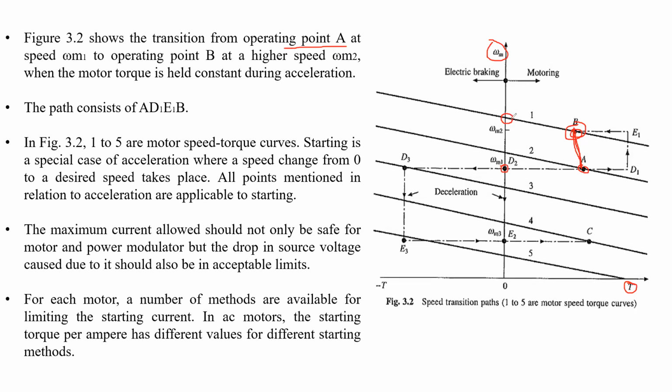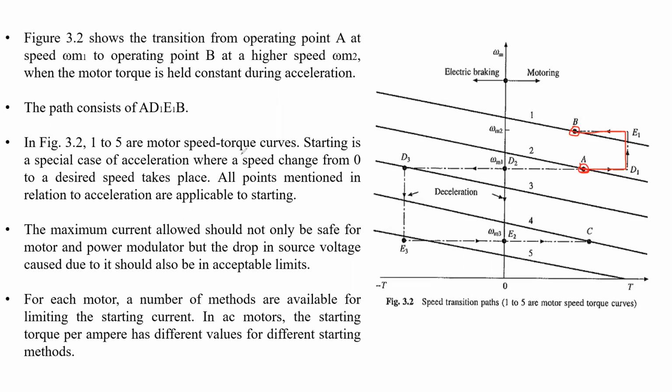If you want to increase the speed by increasing the motor torque, the current increases, and then the drive is not in safe operation. That's why we keep the torque constant even though the speed is increasing. So even at point A and point B, the drive operates at a constant torque. This path consists of A, D1, E1 and B.